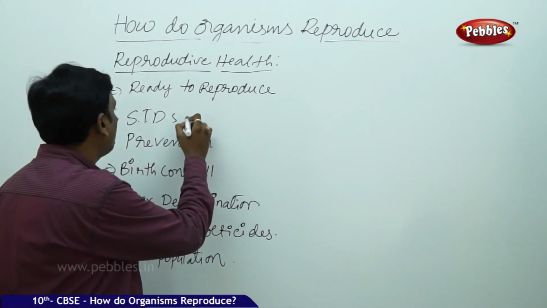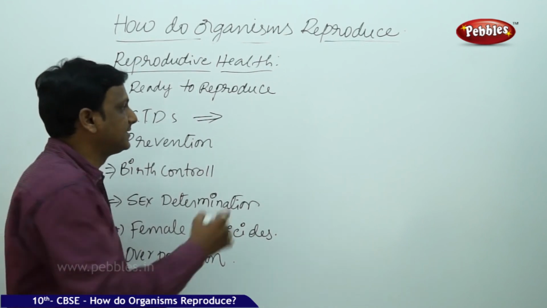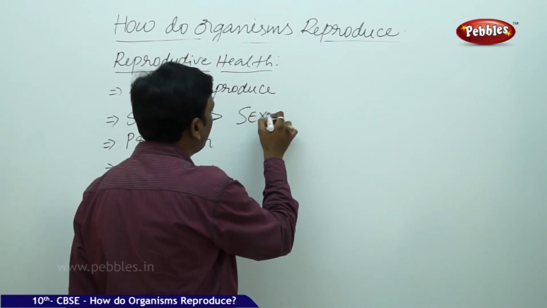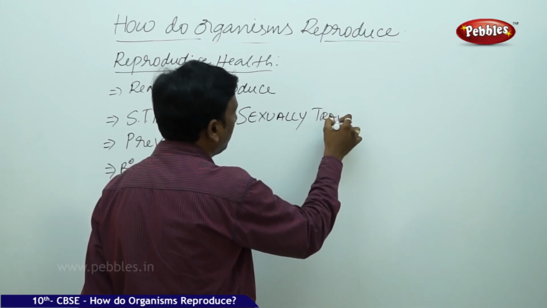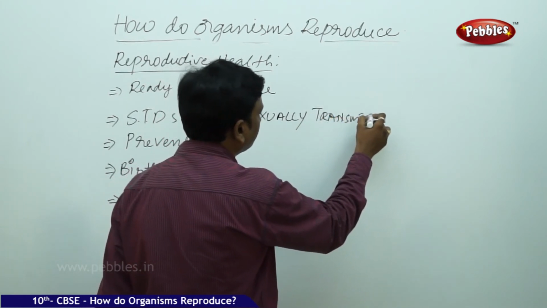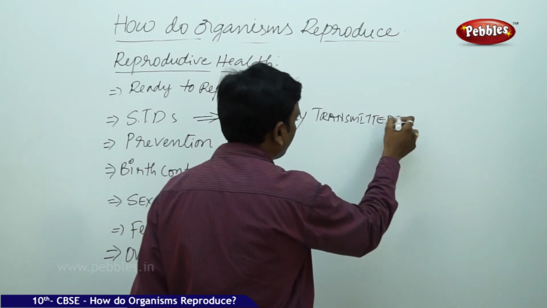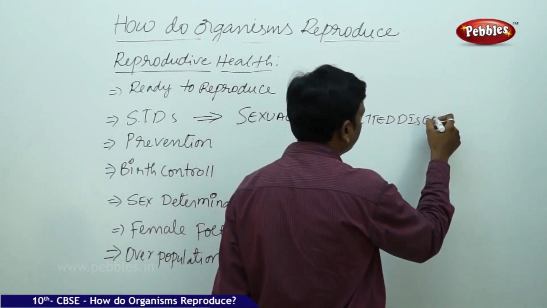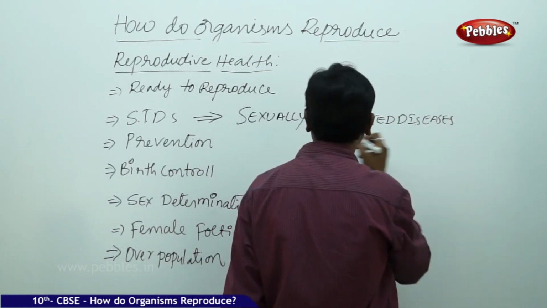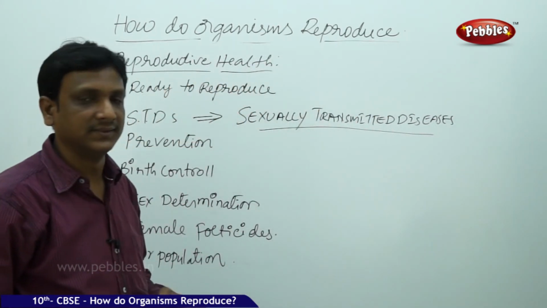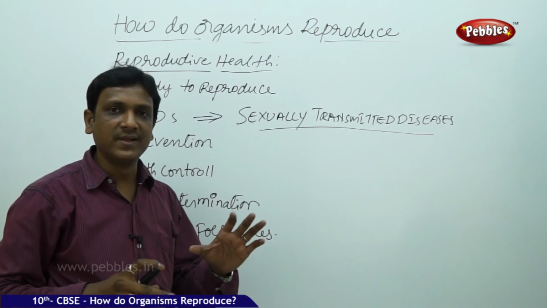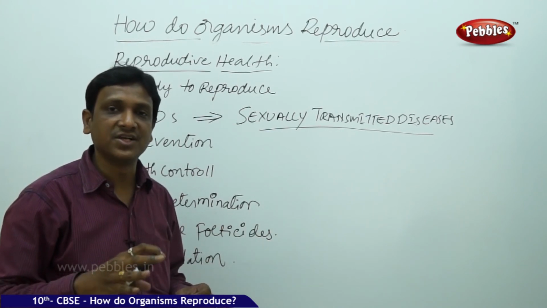The second most important part here is STDs, sexually transmitted diseases. Sexually transmitted diseases means there are so many diseases which are transmitted by having sexual intercourse.